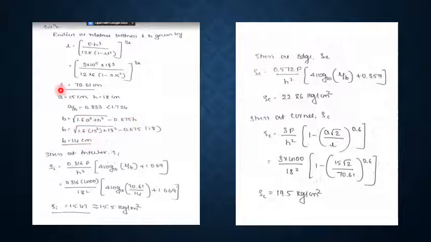Once we got the value of small l, b and a, and we know the value of P as 4100 kg, we can calculate the stress at interior Si using this equation, and we got the answer as 15.5 kg per centimeter square, and stress at edge Se using this equation we got the answer as 22.86 kg per centimeter square. Similarly, we can calculate stress at corner Sc using this equation and got the answer as 19.5 kg per centimeter square.